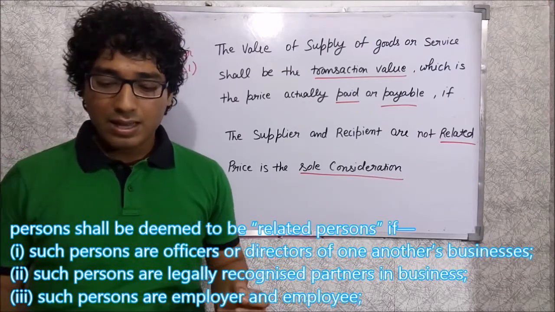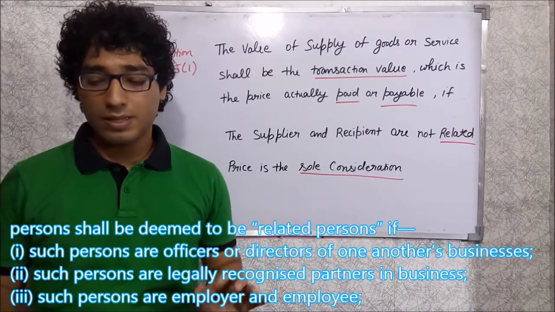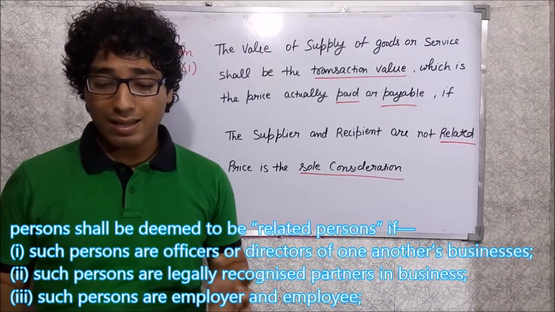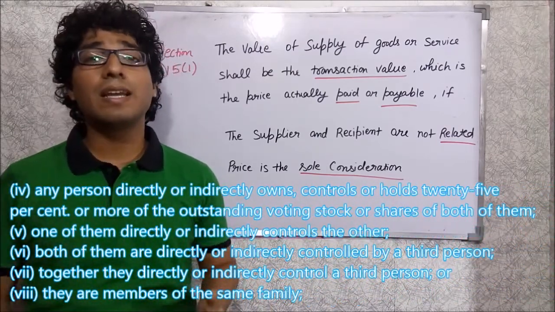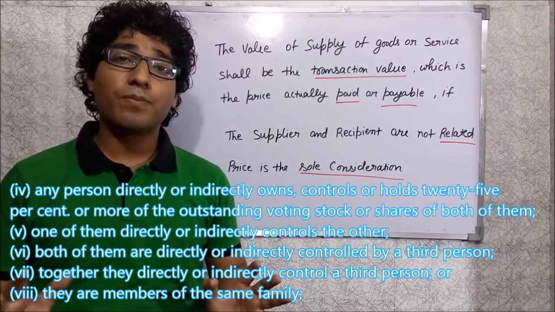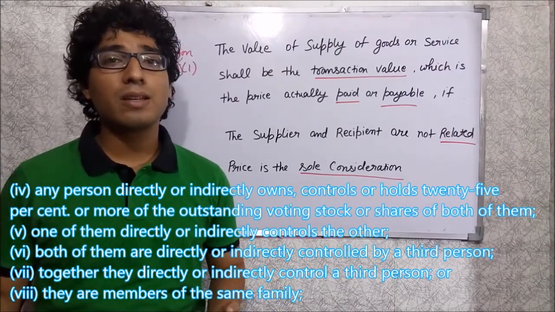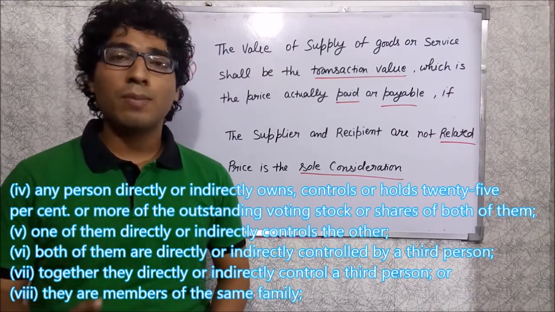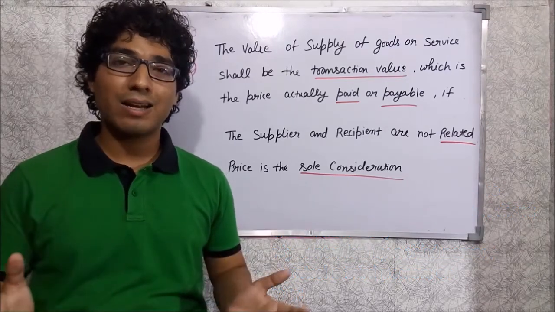The second point is that such persons are legally recognized partners in the business. The third one is that such persons are employer and employee. Similarly, there are 8 points in which we can say that persons are related. If you want to know about related persons, check out that explanation, and if you have a query related to it, you can send me an email. I will give you the explanation.